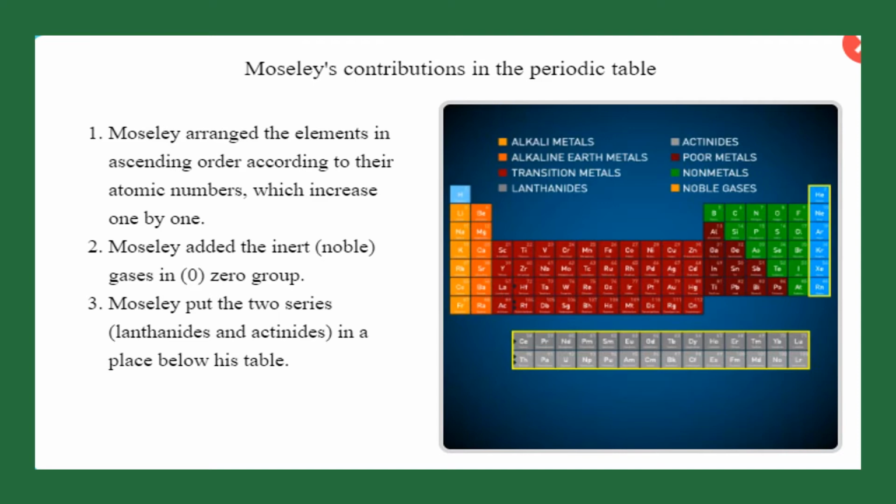Also, Moseley put two groups below the table, which are lanthanides and actinides. So there are many modifications made by Moseley. The first and the most important one is that he arranged the elements according to the atomic number instead of the atomic weight. The second one is that he put all the noble gases, or the inert gases, in the zero group, and allocated a position for lanthanides and actinides below his table.